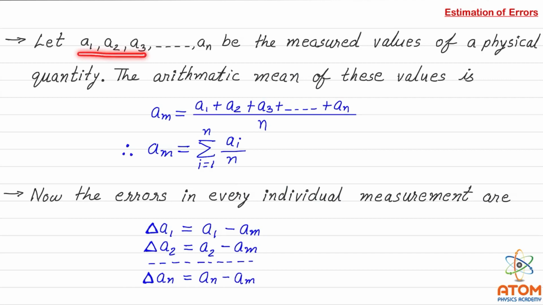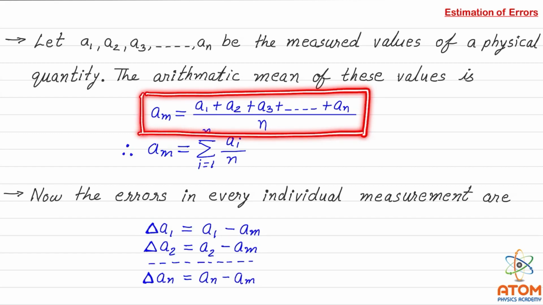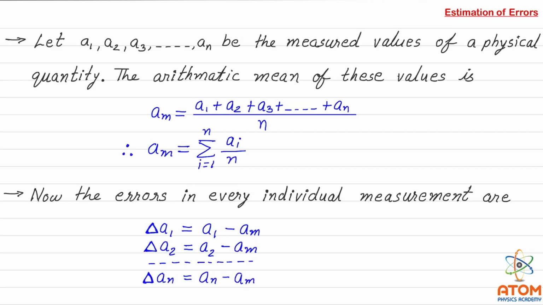Let A1, A2, A3 up to AN be the measured values of the physical quantity A. The arithmetic mean of these values will be AM equal to A1 plus A2 plus A3 up to AN divided by N. We can also write this AM as the sum from i equal to 1 to N of Ai upon N. So if you have taken observations A1, A2, A3 and so on, this is the mean of all these observations.